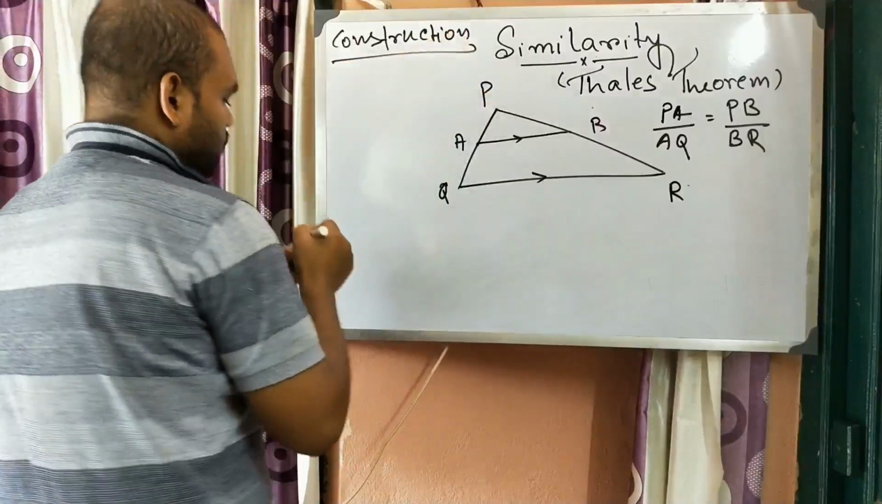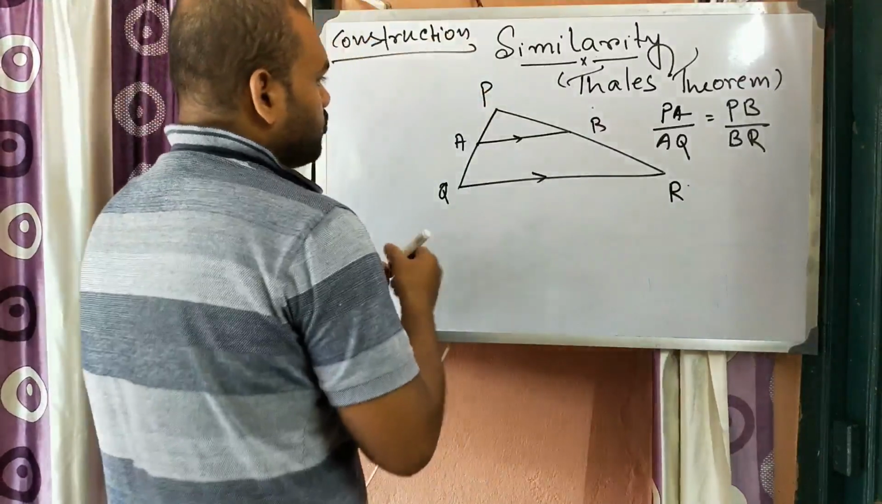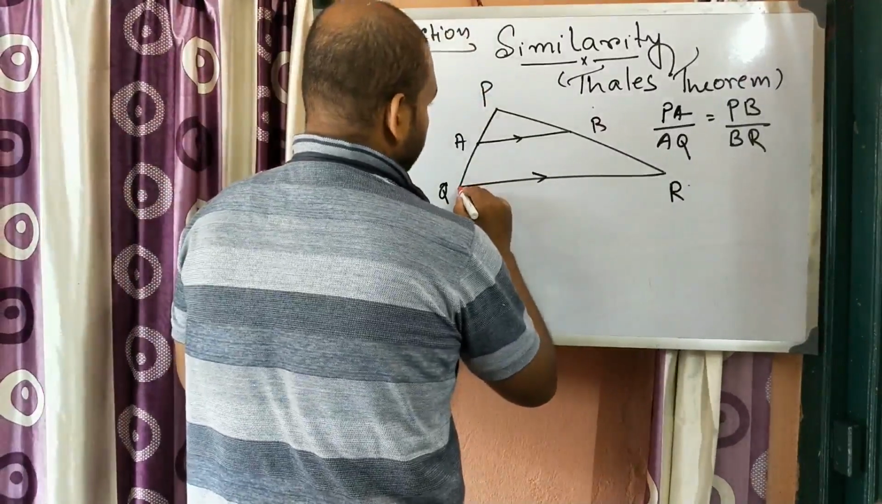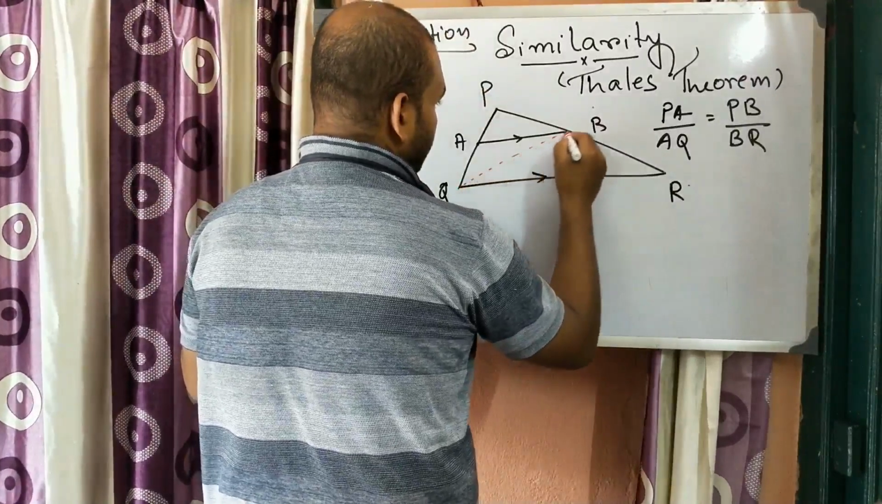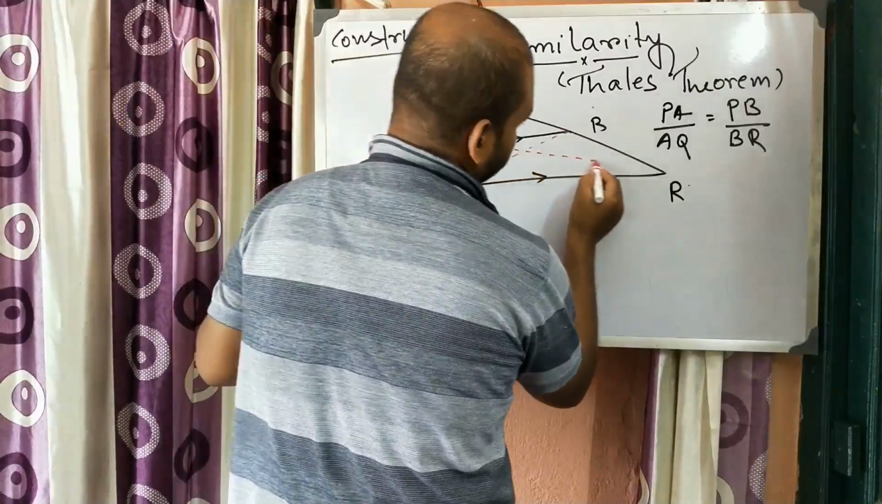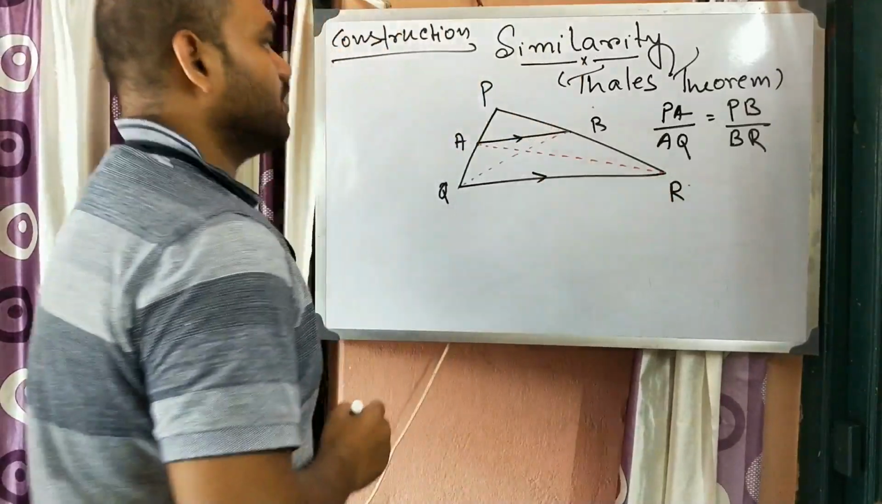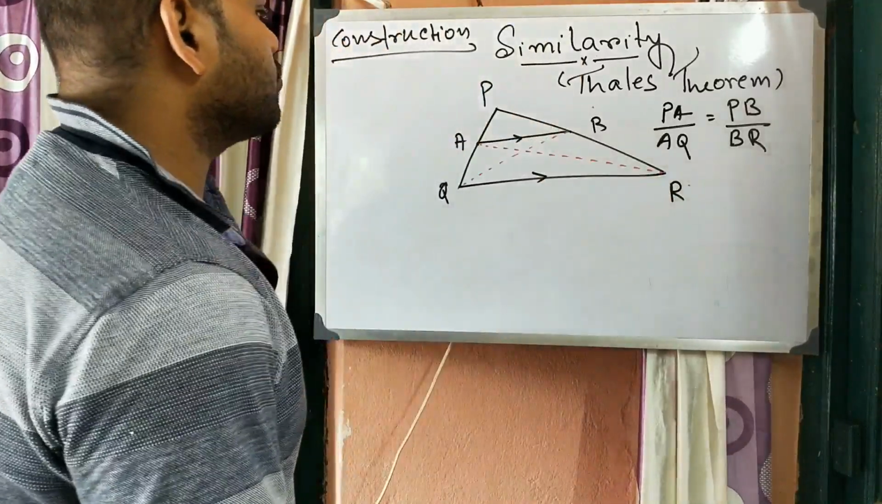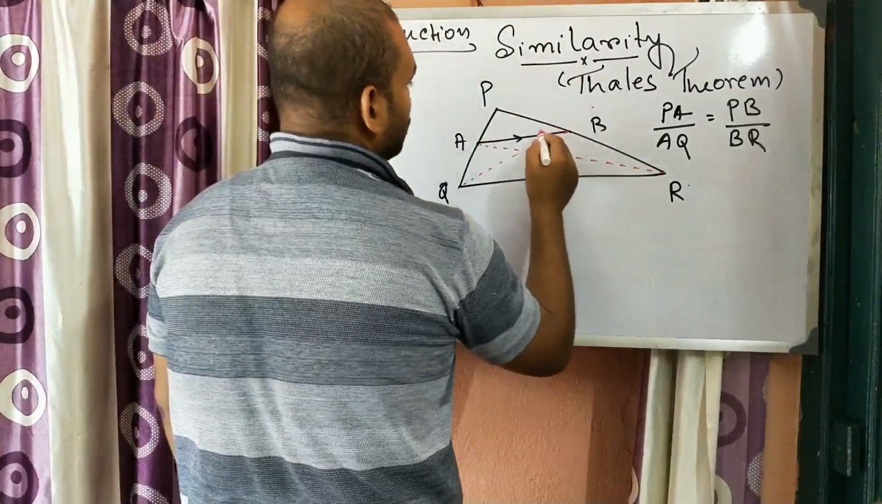We need a construction. What construction? We need to join QB and AR. Okay, and what we need to do? We need to draw two perpendiculars.